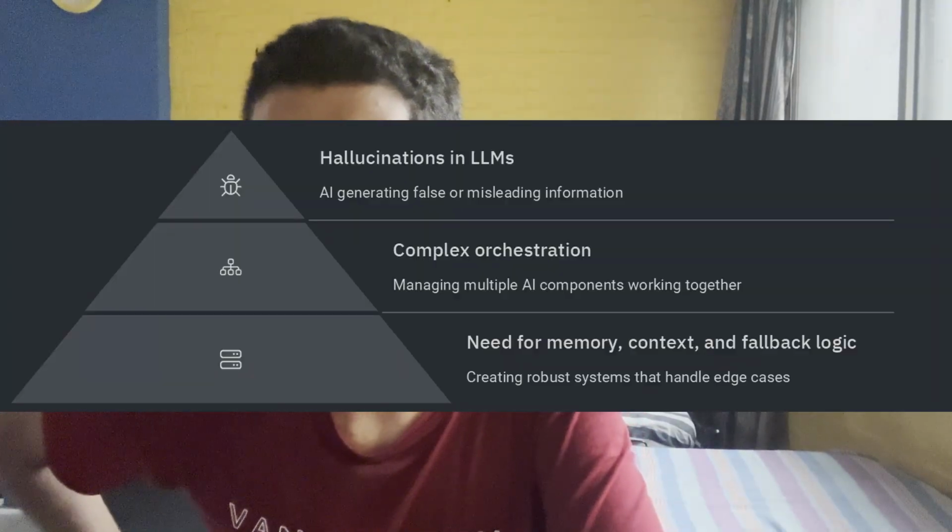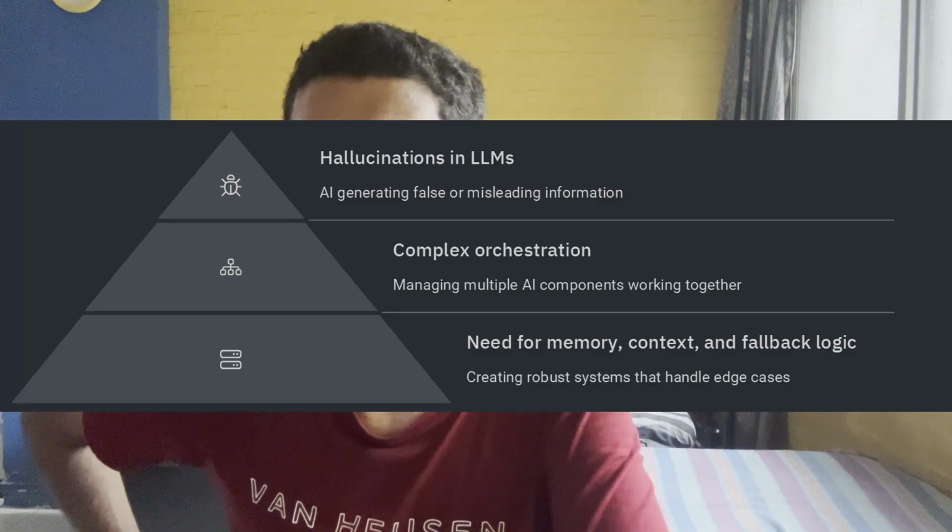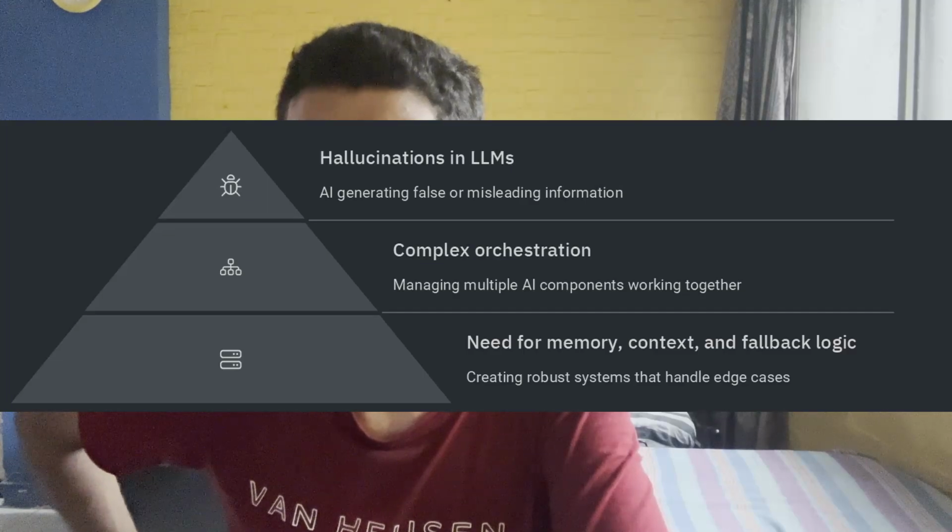There are many challenges in an agentic AI product, but the three top most I have seen are here. Let me explain it further. The first is hallucination. When AI models generate false, misleading, and nonsensical information that appears confident and reliable. It happens when biased data is inserted inside the model.